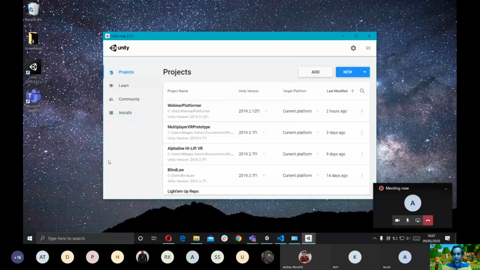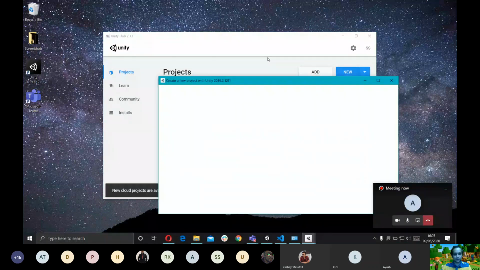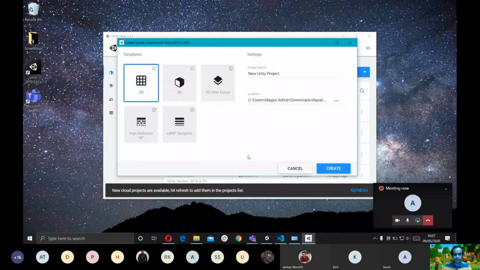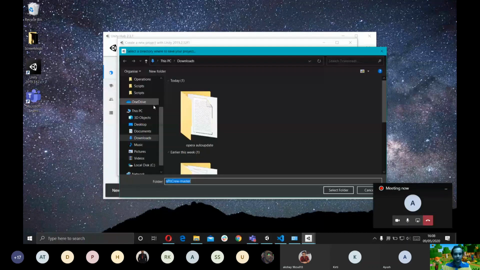So I'll just create a new project. This is the project creation window. We're going to select the 2D template because we're going to be making a 2D game. It's not very complicated what selecting a template does. It basically just sets up a few things already for us, like the camera and a few more settings, so we don't have to worry about switching them later. Okay, just gonna give it a name. Webinar. We're going to be making a platformer, which is basically a game like, if I have to give you an example, Mario. So I'm going to say next one.